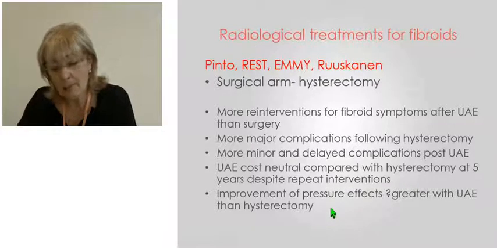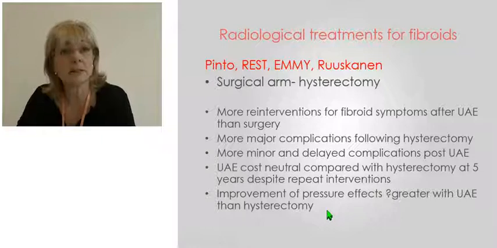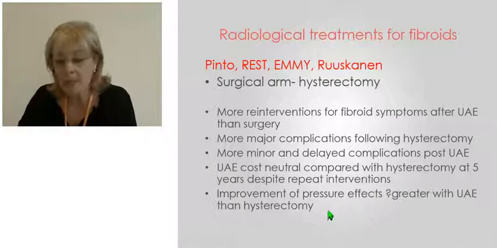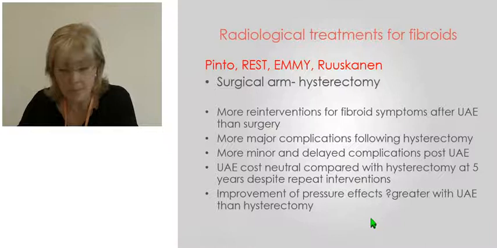And many people felt originally that because the fibroids were not being removed and volume reduction was variable, perhaps the symptomatic response from pressure effects from the fibroids would not be so great. In fact, many of those trials have actually shown a greater response on the pressure symptoms than with hysterectomy, which perhaps needs some explanation as it's not intuitive.